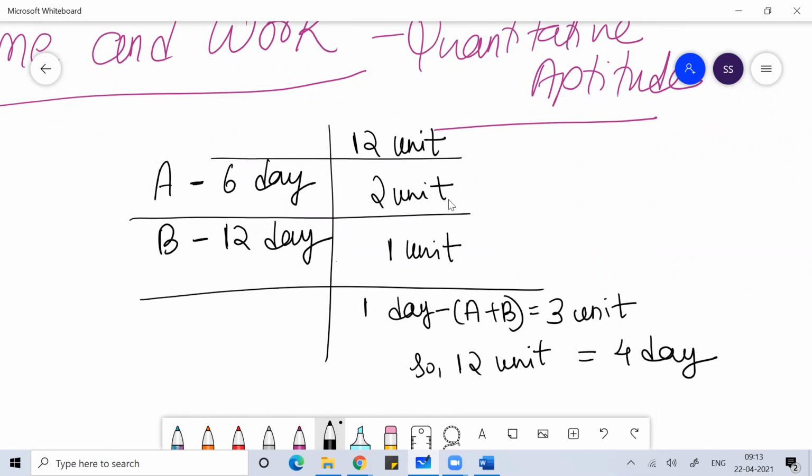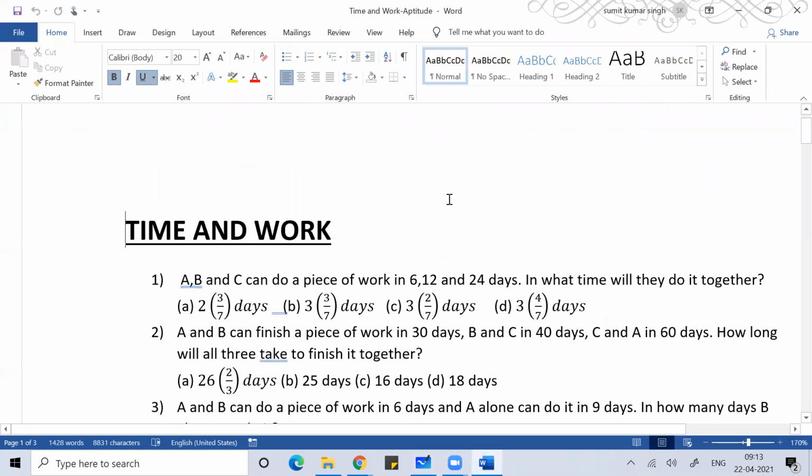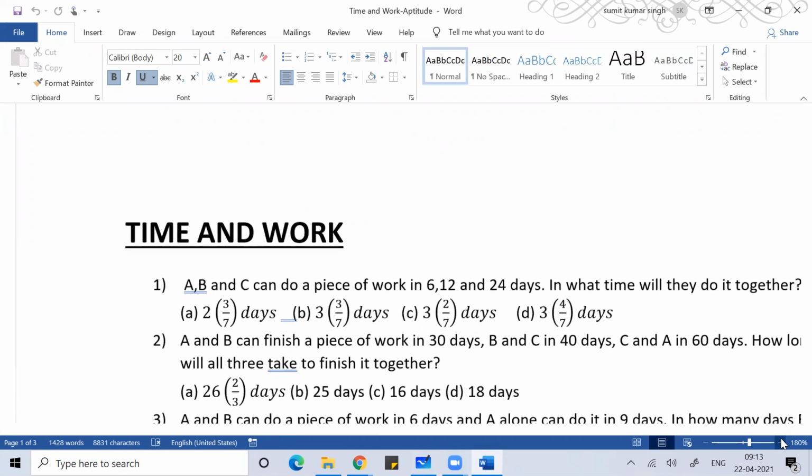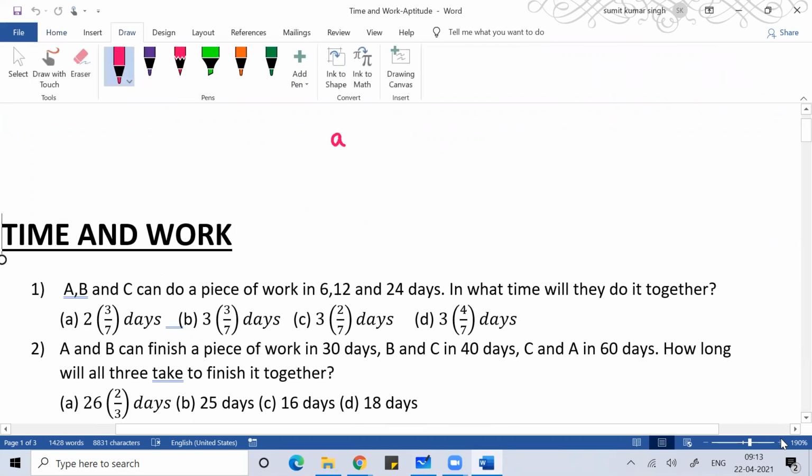Very simple. So you can understand, you can solve the question like this. Whenever the values are given, you can simply take the total work as the LCM of the number of days given, and with that you can solve the question very easily. Like you can see this question number one. Here, A can do the work in 6 days.